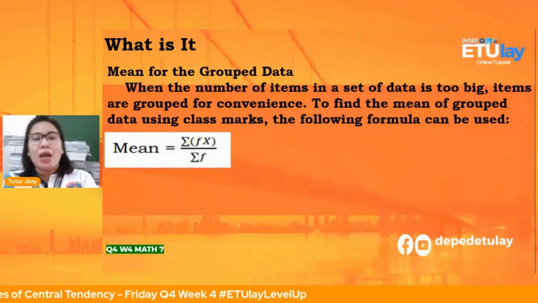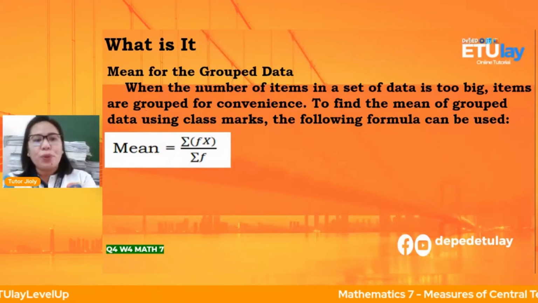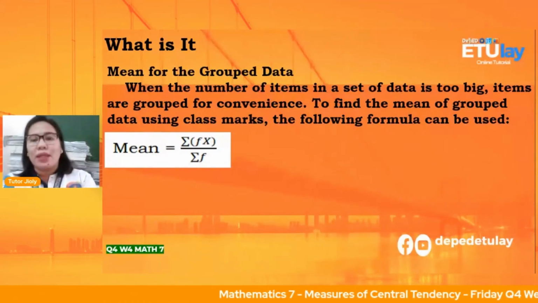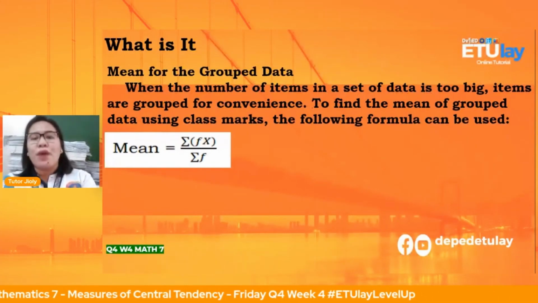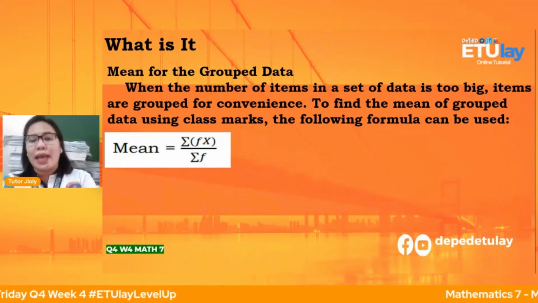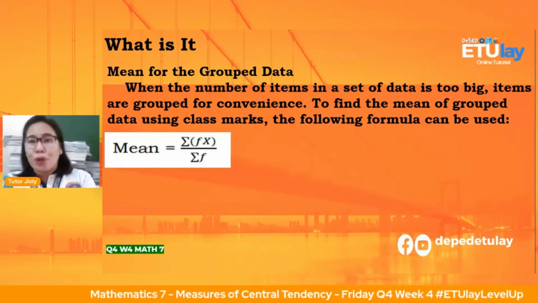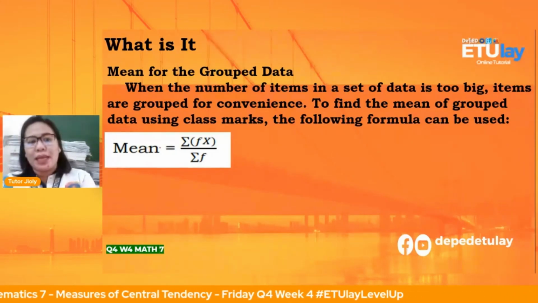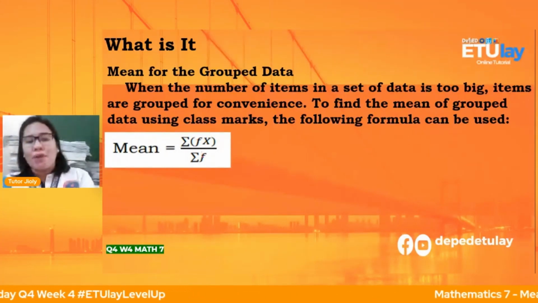Okay, mean for the group data. So ito yun anak, yung formula natin. When the number of items in a set of data is too big, items are grouped for convenience. To find the mean for group data using class marks, the following formula can be used. So kung kanina, add all the x, sum of x all over n, yun po yung mean ng ungrouped, dito po sa group data natin, summation of f of x all over sum of f. Okay, yung f na to, this will be your frequency.